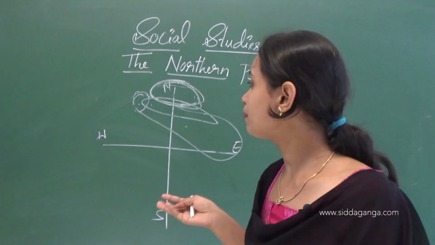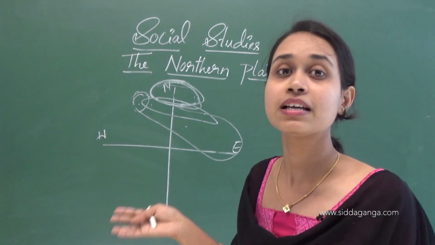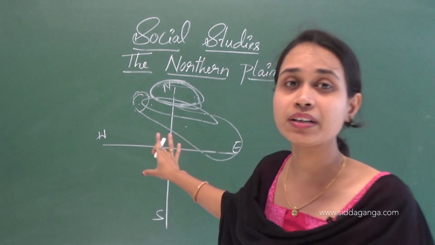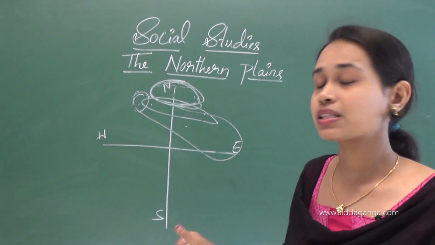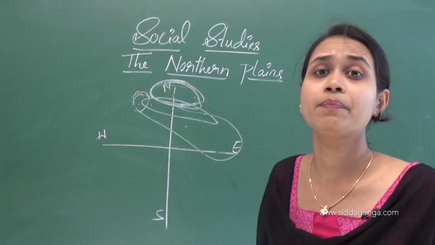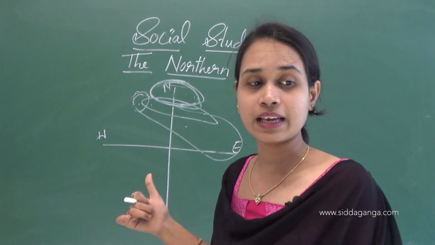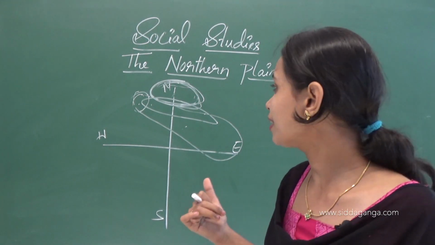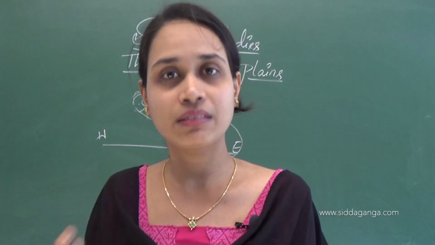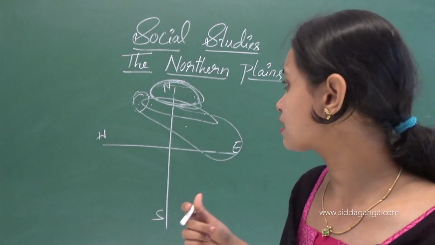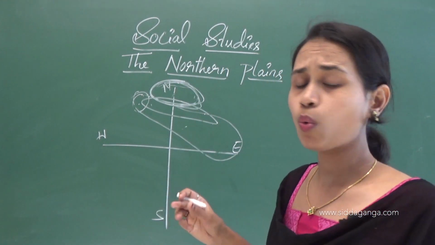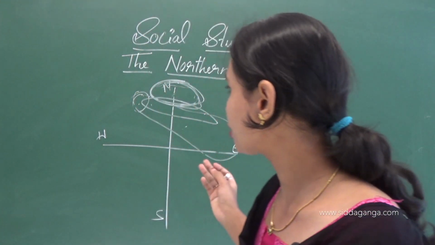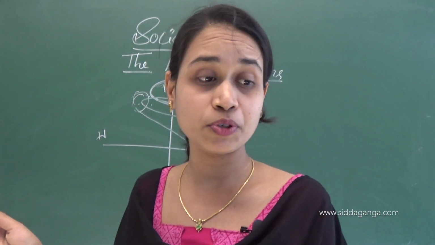Here in the northern plains we can see three important rivers: the Satluj, Ganga, and Brahmaputra. They divide the northern plains into three parts, three river basins. Each river basin in this region is watered by a river and its tributaries, and we can see the tributaries also.